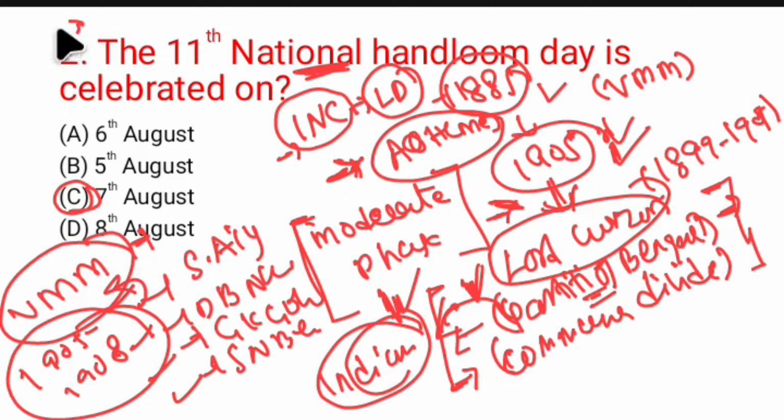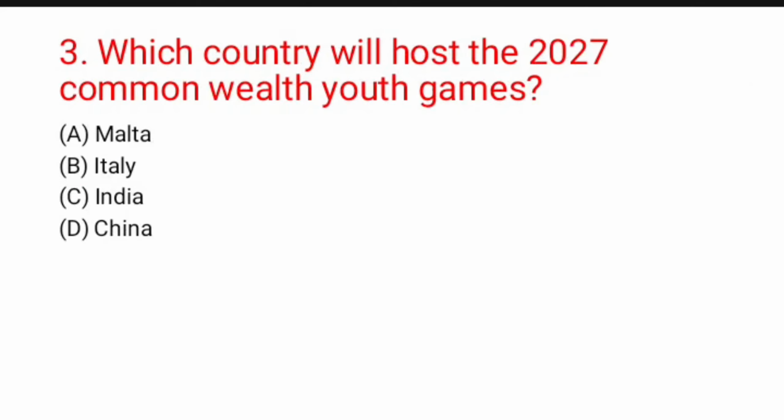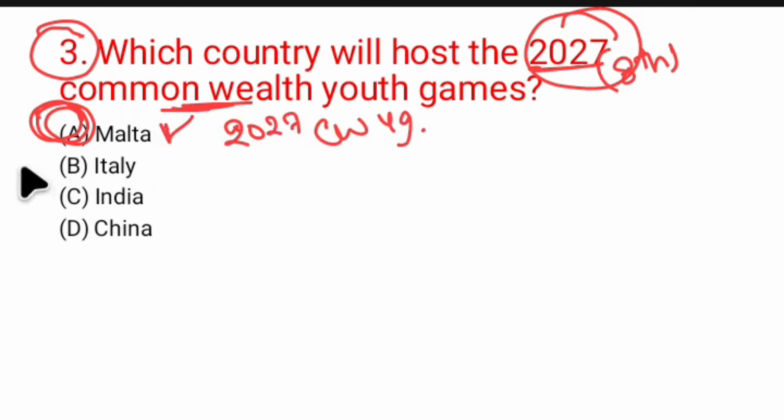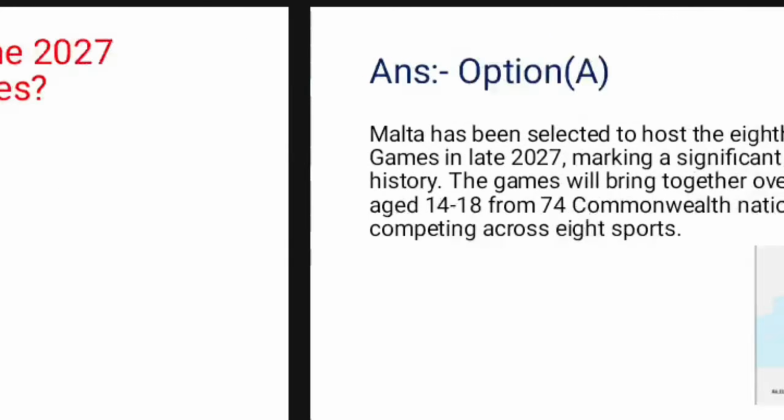So therefore, for question number 2, option C would be the correct option. Moving forward, question number 3: which country will host the 2027 Commonwealth Youth Games? This is the 8th edition of the Commonwealth Youth Games, 2027, hosted by which of the following countries? Malta, Italy, India and China. The correct answer for this question is Malta. Malta, which is located on the European continent, is going to host the 2027 Commonwealth Youth Games. Therefore, option A would be the correct option for question number 3.